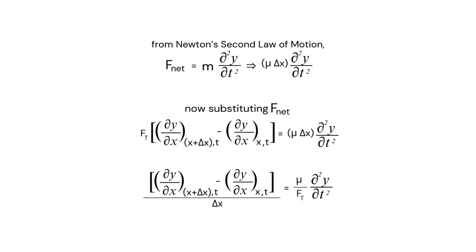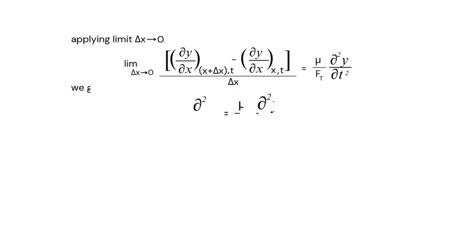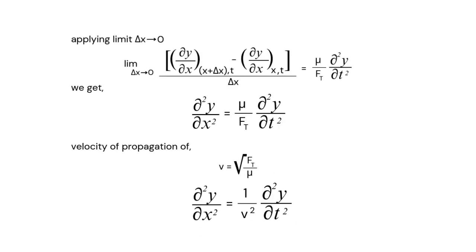Now I transpose the terms, taking delta x to the left side and Ft to the right side, and I get this: dou y by dou x at x plus delta x at t minus dou y by dou x at x at t, the whole divided by delta x, equals mu by Ft dou square y by dou t square. Now we apply the limit that delta x tends to 0, since delta x is a very small portion of this string.